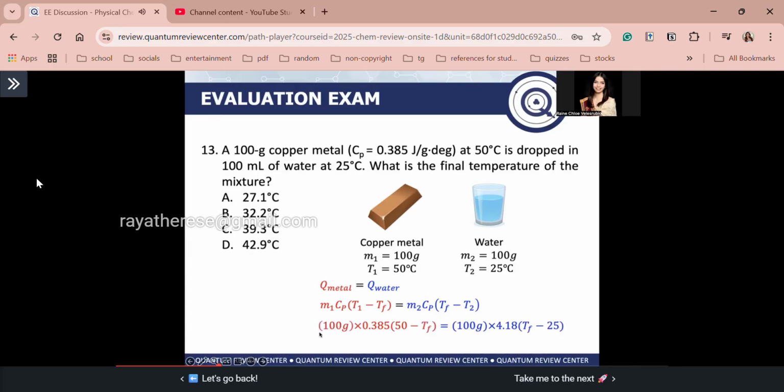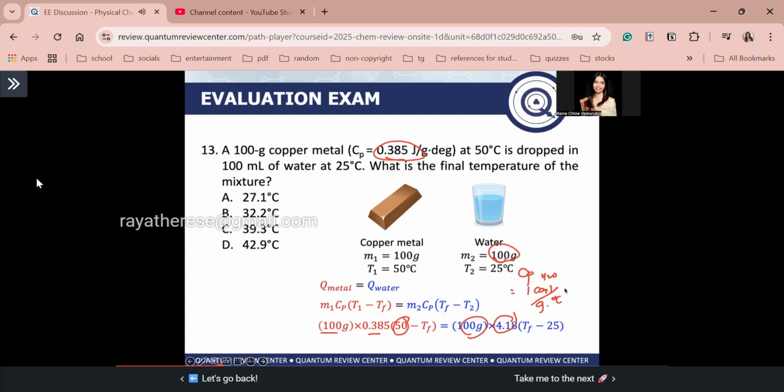So, m1 is 100 grams for the copper metal times Cp 0.385. Okay? Again, it's specific to your copper metal. This is in terms of joules, guys. Right? Joules over grams times degree Celsius times 50. This is the initial temperature of your metal minus Tf is equal to 100 grams of water times 4.18. So guys, the specific heat capacity of liquid water is equal to 1 cal over grams times degree